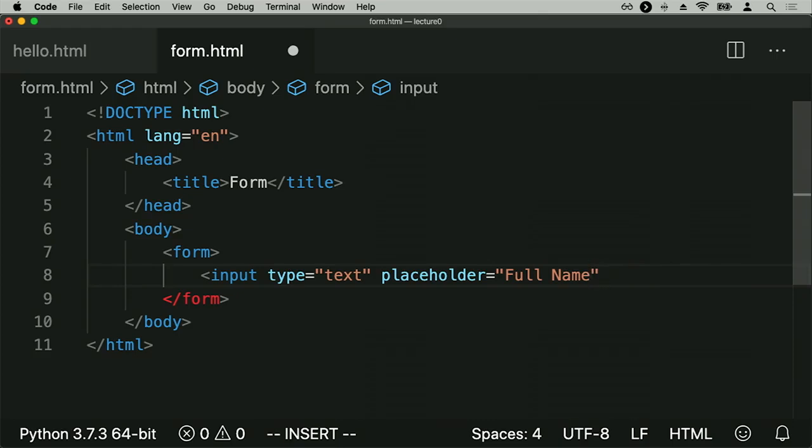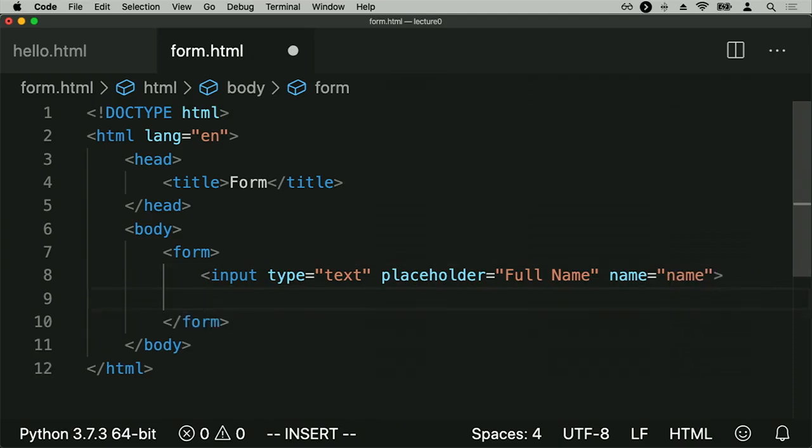And then finally, we're going to go ahead and give a name to this input field. Now, this isn't going to be something that the user sees when they visit the page. But anytime you submit a form, when we receive that form in our web application, something we'll explore later on, we need some way of knowing which input field corresponded to which value. And so we're going to name each of the input fields just so that later on we'll be able to reference them. And for now, since the user is typing their full name here, we could just name this full name, or we could more succinctly just say name as the name of this input field. After that, we have an input field where the user can type in their name.